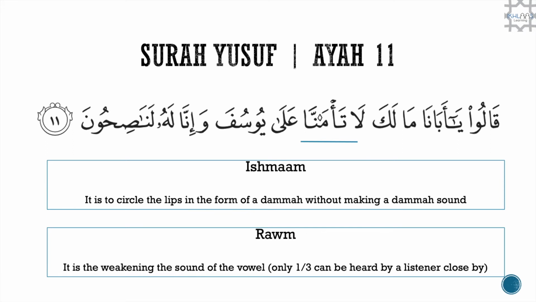So in the terms of Rom, it would be read as La ta'manna. So here there is a Dhamma sound, but it's very, very slight. So rather than saying La ta'manunna, the two ways are Ishmam, which is circling the lips, or the second way is Rom, where only 1/3 of the sound of the Dhamma can be heard. La ta'manna.